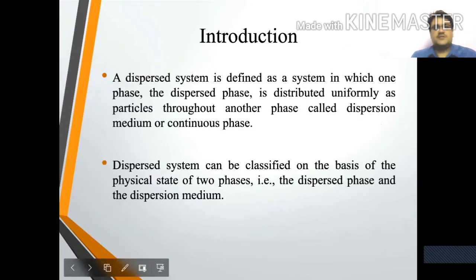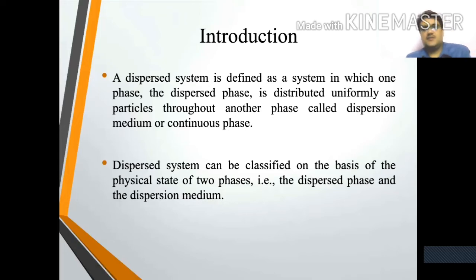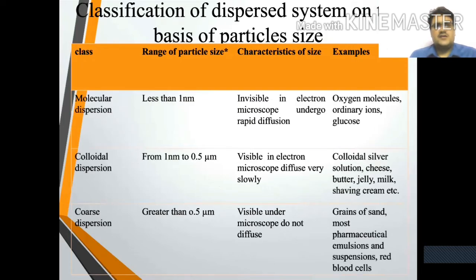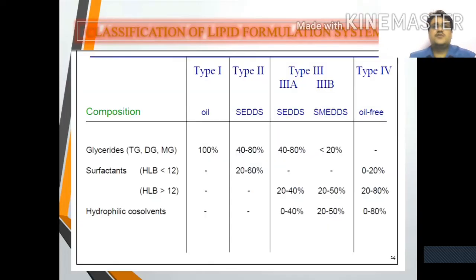Introduction. The dispersed system is defined as a system in which one phase, the dispersed phase, is distributed uniformly as particles throughout another phase called dispersion medium or continuous phase. Dispersed system can be classified on the basis of physical state of the two phases, the dispersed phase and the dispersion medium. Classification of dispersion system on the basis of particle size: mainly there are three classes. First one is the biomedical application.